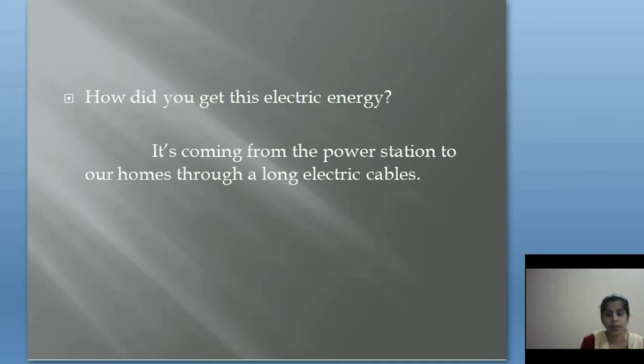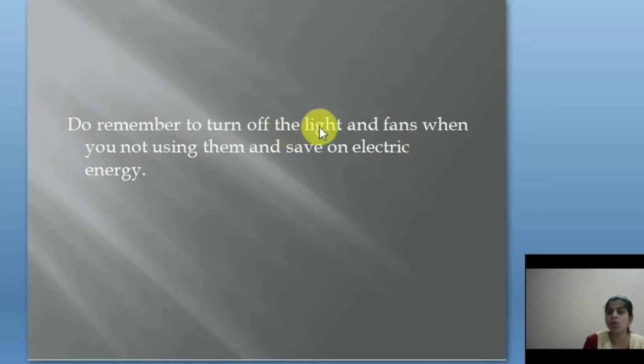When you get the electric bill at the end of the month, do you know what you are paying for? You are paying for the amount of electric energy that you consumed that month. So if you want to reduce the electric bill, remember to turn off the lights and fans when you are not using them, and save on electric energy. This electric energy can be obtained from the plug in your house and by using a battery. I hope all of you understood this electric energy.